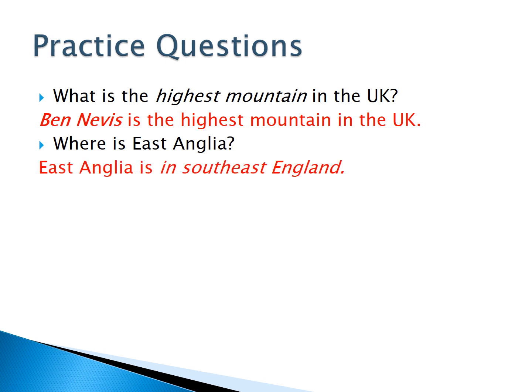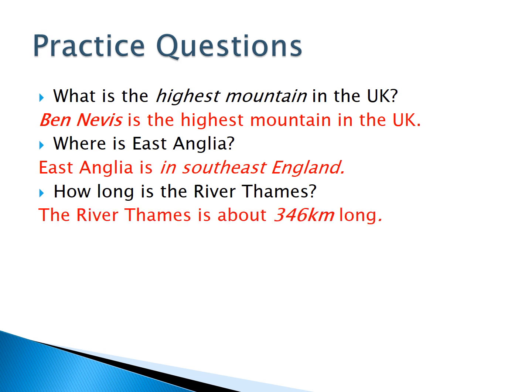East Anglia is in southeast England. How long is the River Thames? The River Thames is about 346 kilometers long.